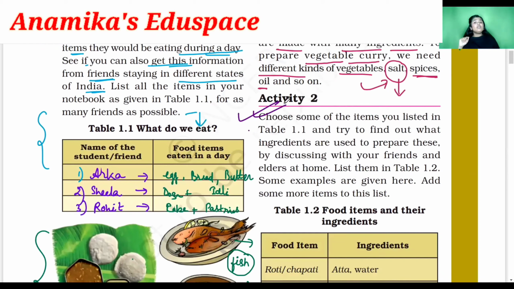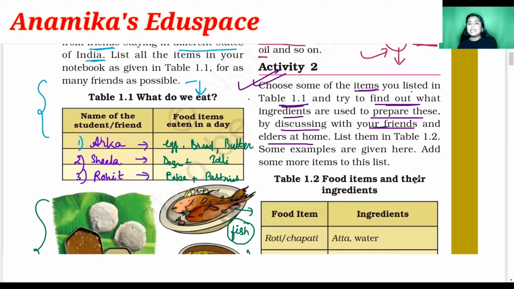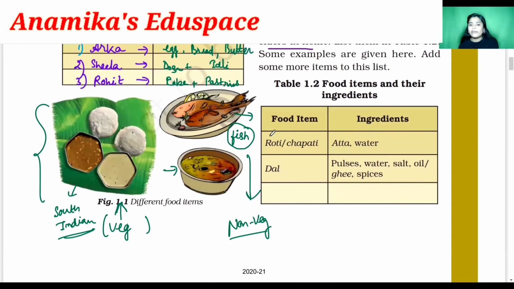So what does activity 2 say? That choose some items which you list in table 1.1 and try to find out what ingredients are used to prepare them by discussing with your friends and elders at home. Okay, so let us see what items are listed here already for you.